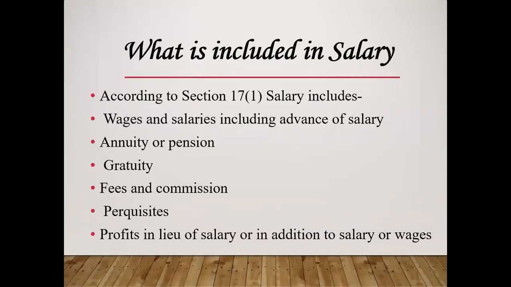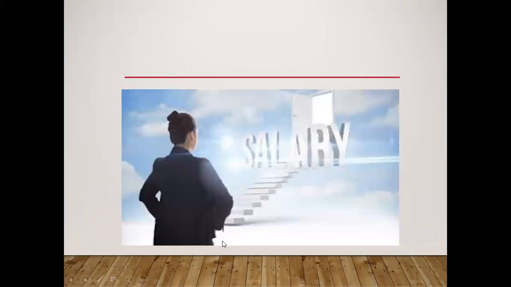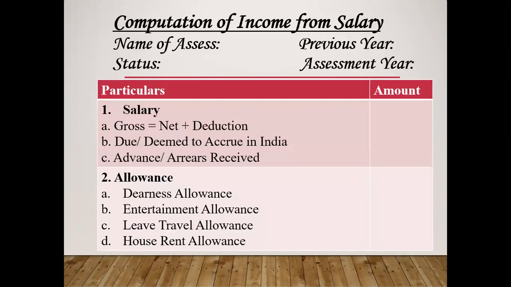What is included in salary? According to section 17, subsection 1, salary includes wages and salary, advance salary, annuity or pension, gratuity, fees and commission, and perquisites. Along with this, profit in lieu of salary. This is the dream. Everybody feels there should be a good package. Now we'll see the format.